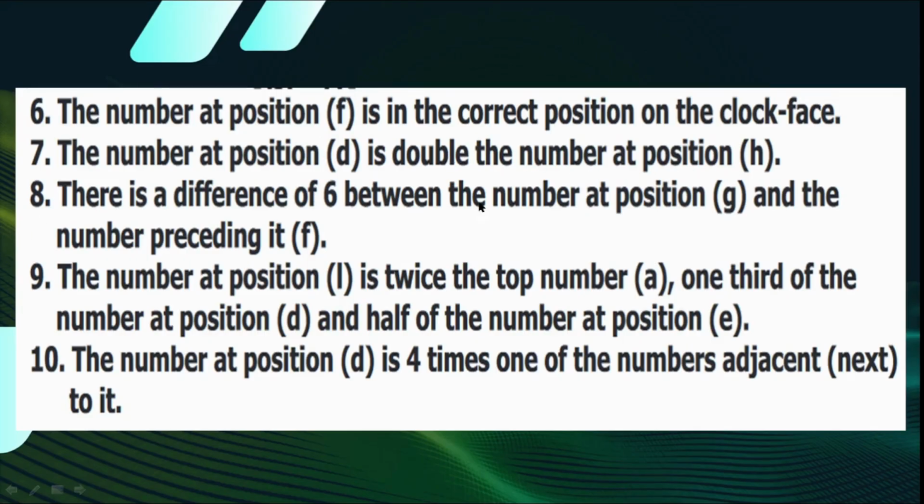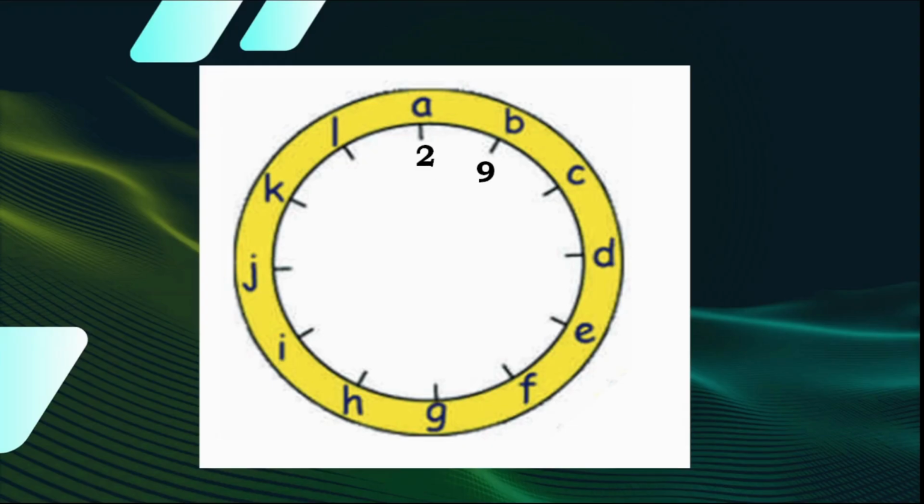There is a difference of 6 between the number at position G and the number preceding it, F. The number at position L is twice the top number A, one third of the number at position D, and half of the number at position E. The number at position D is 4 times one of the numbers adjacent to it. So after keeping all these 10 points in mind and trying many options and combinations, we finally got this sequence of numbers. And 5 questions are related to this one. So obviously we have to spend a lot of time to arrange all the numbers, keeping all the technical points in mind, which are given in the form of 10 bullets.